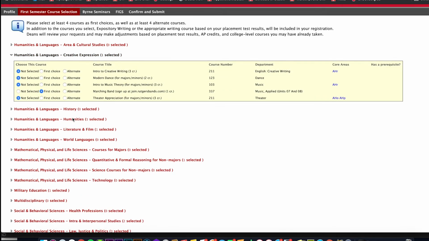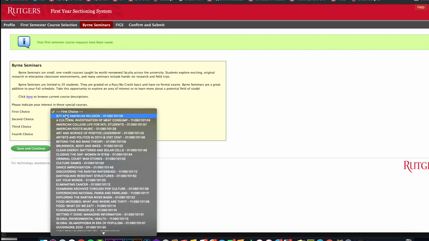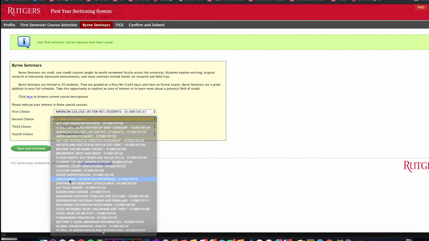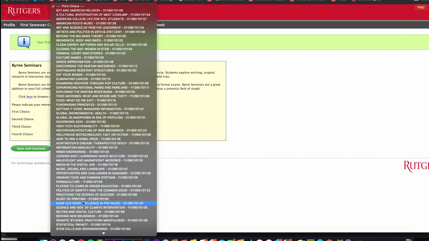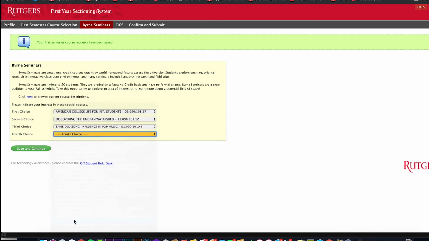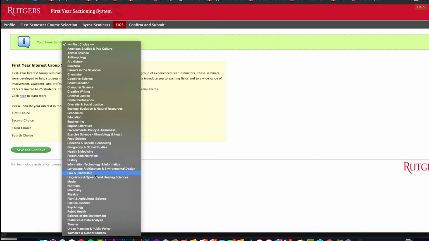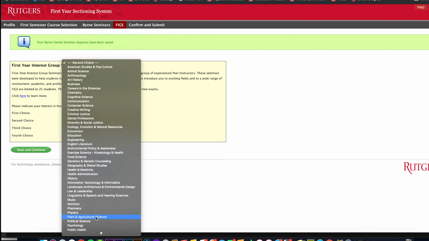The next 2 sections are where you can indicate your interest in exclusive first year seminars. First, you can indicate your interest in up to 4 of our exciting Byrne seminars, taught by faculty. Remember, they are only available in your first year. If you haven't already done so, you can go to their website and learn more. Then you can indicate your interest in up to 4 first year interest groups, 1 credit seminars that help students explore academic or career areas taught by current students.